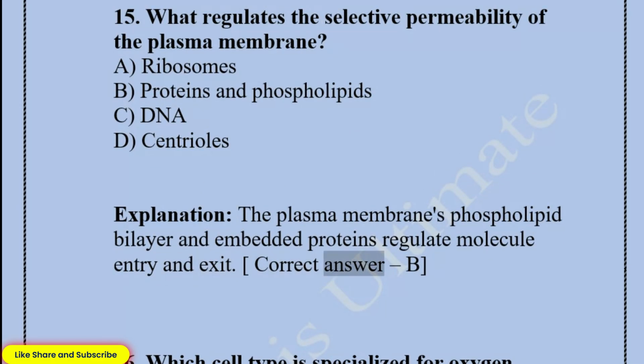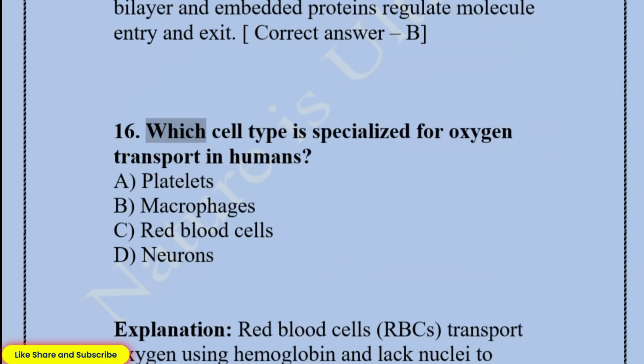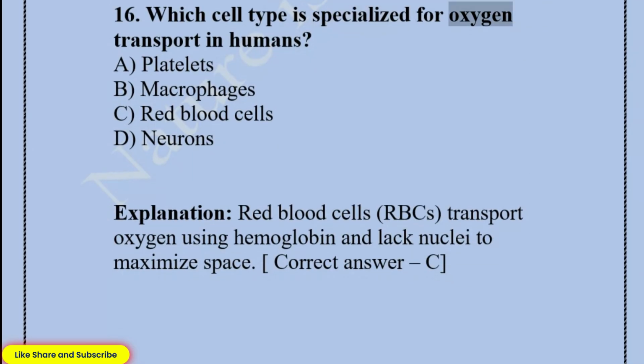Correct answer, B. 16. Which cell type is specialized for oxygen transport in humans? A. Platelets. B. Macrophages. C. Red blood cells. D. Neurons. Explanation: red blood cells, RBCs, transport oxygen using hemoglobin and lack nuclei to maximize space.